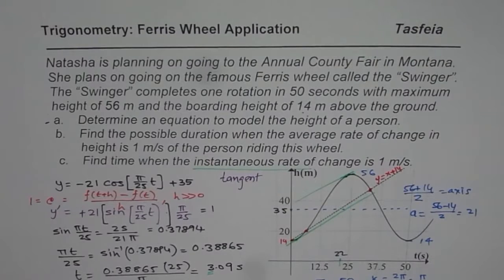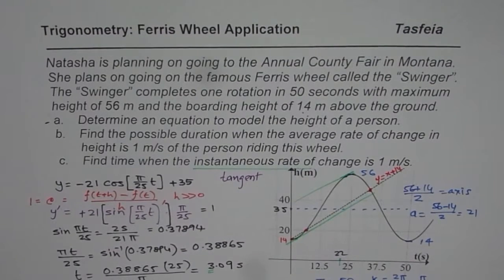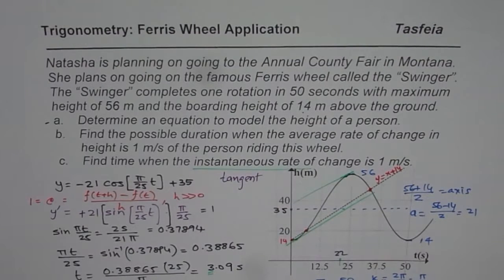And how did we do it? Draw, let me write it big and bold, tangent with slope of 1, right, on the curve. That is what you do, and then find the point on the curve where it fits in. Perfect. So that is how you're going to do it at this level.